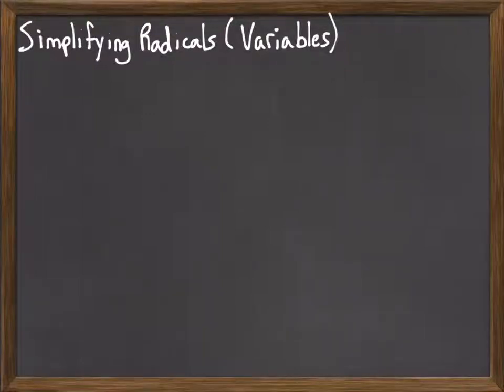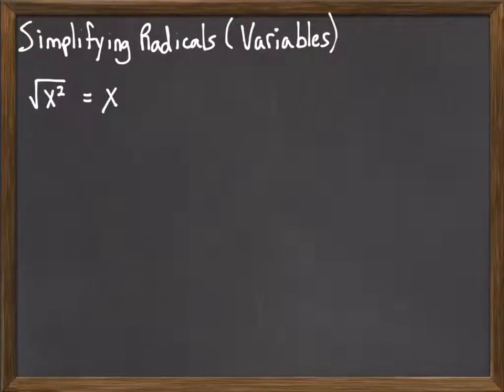Okay, so now we're talking about simplifying radicals. This time we're going to consider the case of simplifying radicals with variables. So begin with the problem, what if we had square root of x squared? What thing would we multiply times itself to get x squared?